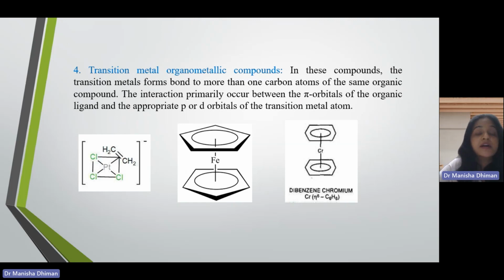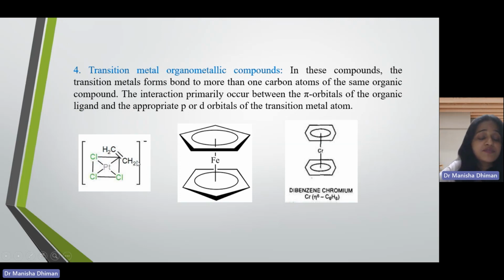As the name suggests, a transition metal organometallic compound is formed when a transition metal gets bonded to carbon. The transition metal can be of any group. It can be of the 3d series, 4d series or 5d series. When a direct bond is formed between the transition metal and the carbon atom, there will be the formation of transition metal organometallic compounds. Ferrocene is a very common example.